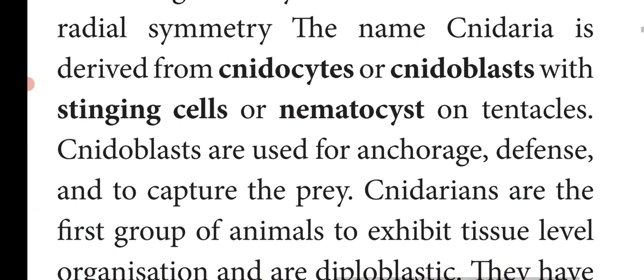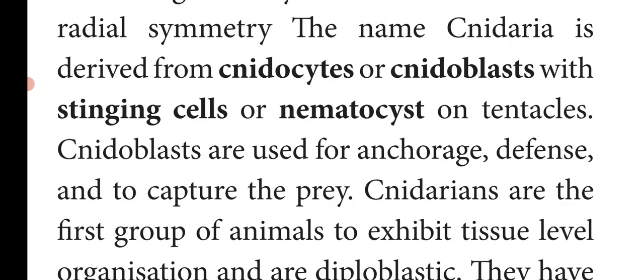The name Cnidaria is derived from cnidocytes or cnidoblasts, with stinging cells or nematocysts on tentacles. So the name Cnidaria has been derived from the word cnidocyst or cnidoblast. They have stinging cells or nematocysts on the tentacles. They have many tentacles, and in those tentacles stinging cells are present.